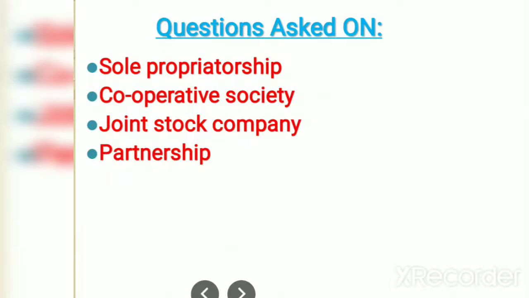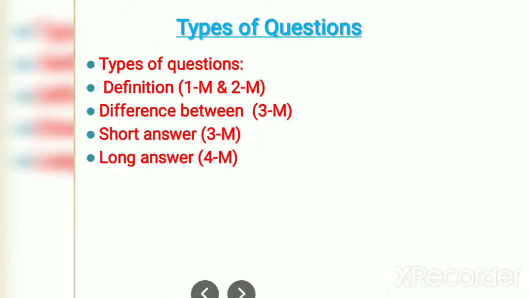So in the exam, different types of questions are asked on different subtopics, that is sole proprietorship, cooperative society, joint stock company and partnership. These are the different forms of business organization. On that, questions are asked. Which types of questions are asked in the exam?